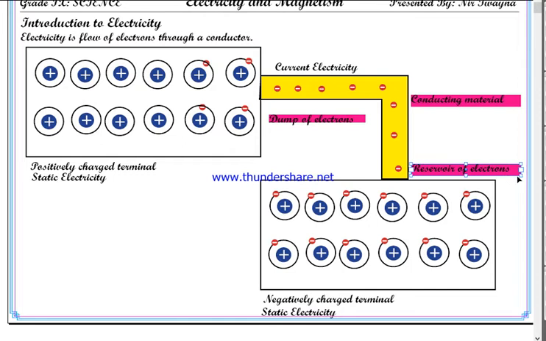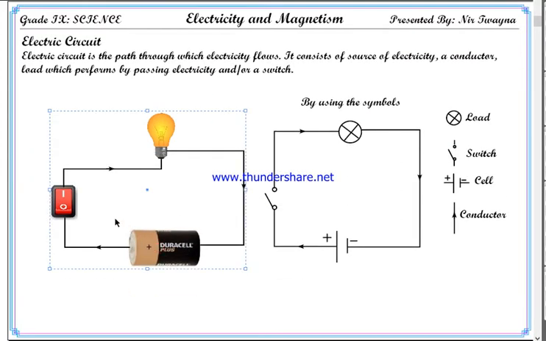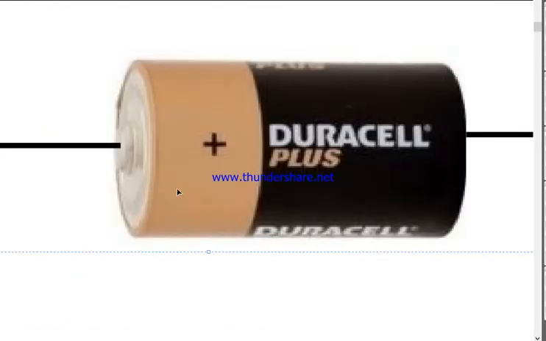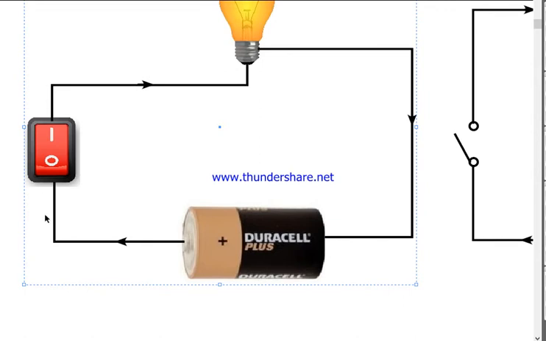See, for an electric circuit to be completed, you need 3 units. These are a reservoir of electrons, a conducting material, and a dump of electrons. Now, in a general circuit, the battery acts as both reservoir and dump. The negative terminal of the battery is the reservoir of electrons, and the positive terminal is the dump of electrons, and these two terminals are connected by a conducting material, that is, a conducting wire. Okay, electric wire.